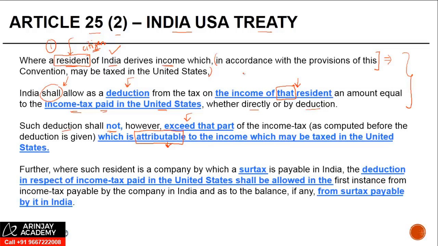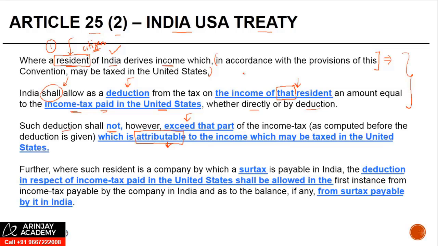What this means is that if the income on which the deduction has been done in US is also taxable in India, right? Then India is under an obligation to give a credit. But the credit will be limited to the amount of tax which is payable on such income in India, right?